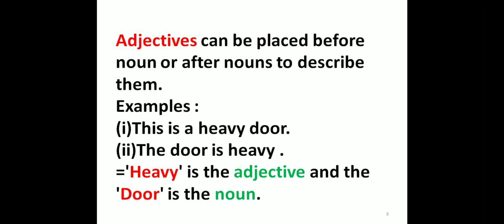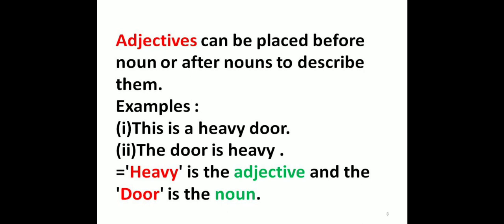Now here is where adjectives can be placed. Adjectives can be placed before a noun or after a noun to describe it. Here we will see the example. This is a heavy door. The door is heavy. Here you will see that heavy is the adjective and door is a noun.